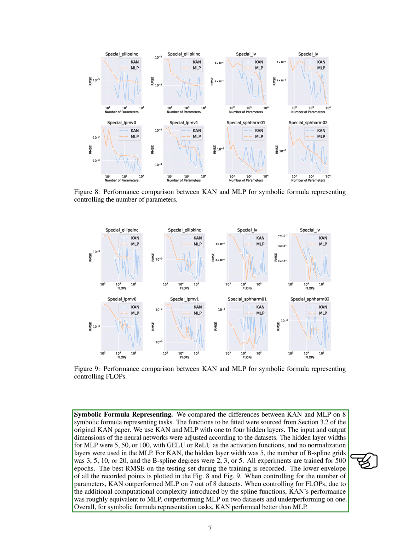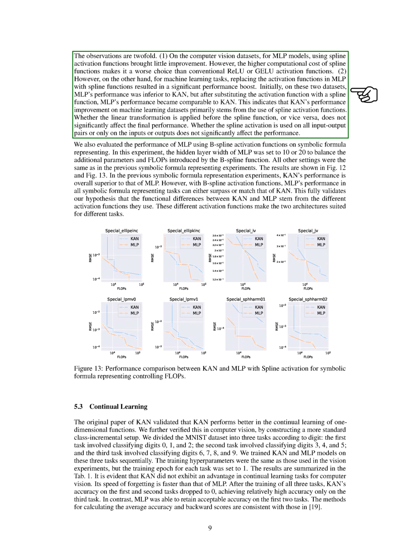We note that a KAN layer functions as a fully connected layer with a special B-spline activation applied before the linear transformation. Therefore, we also compare MLP models that use B-spline activation either before or after the linear transformation. Our observations reveal 2 main points.